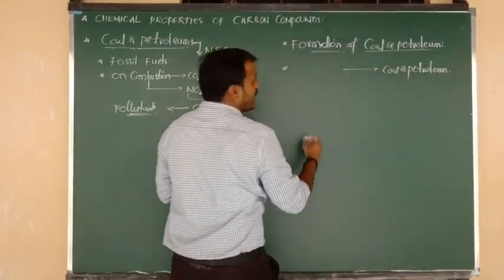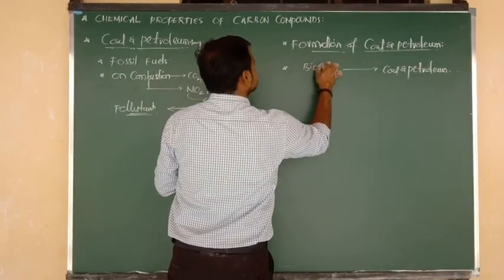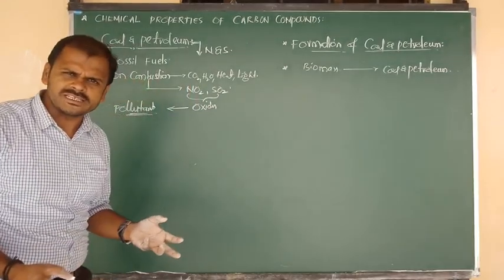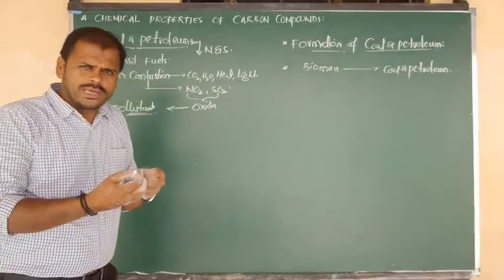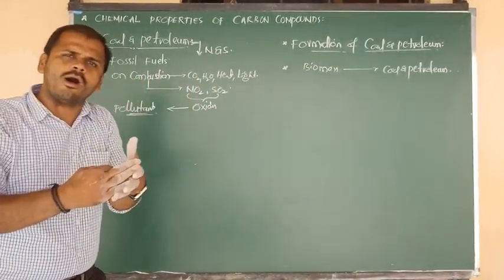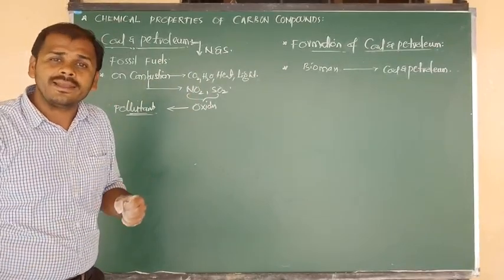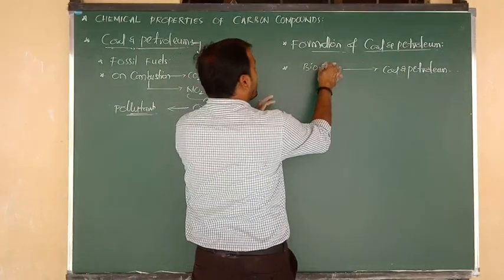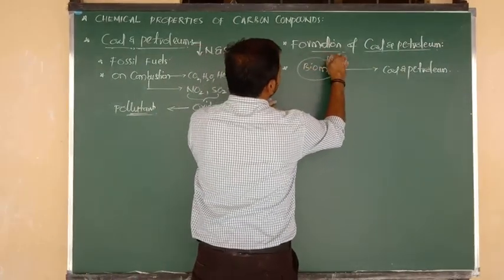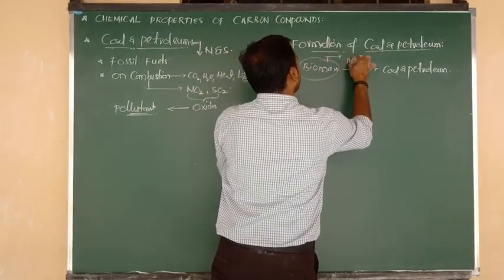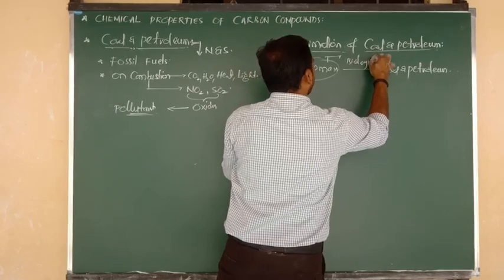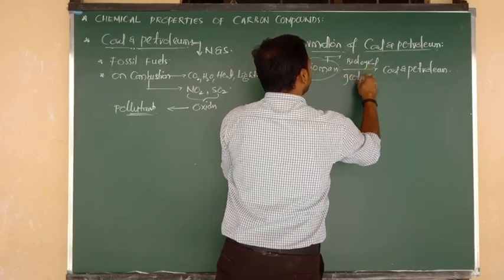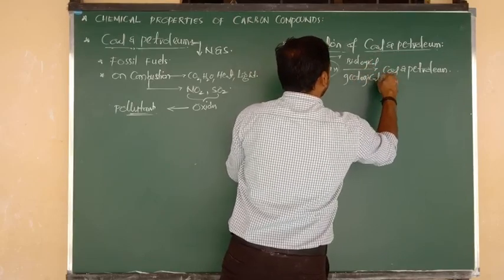Coal and petroleum are obtained from biomass. Biomass is nothing but fossil fuels which are obtained by the decay of plants and animals. From that biomass, it undergoes biological and so many geological processes.